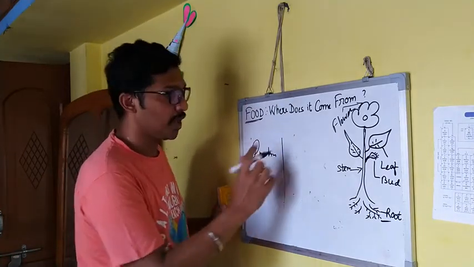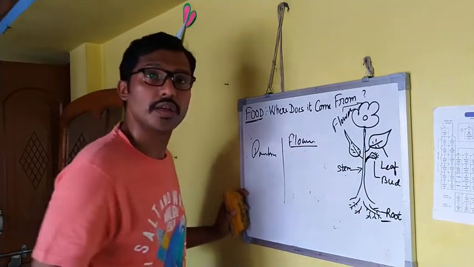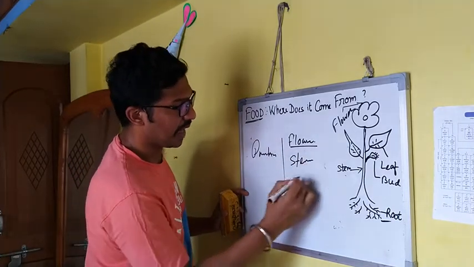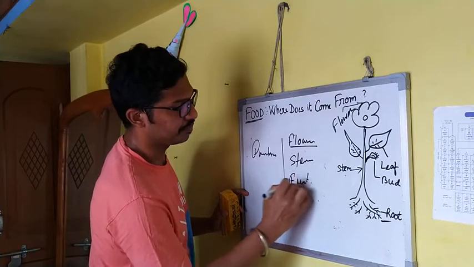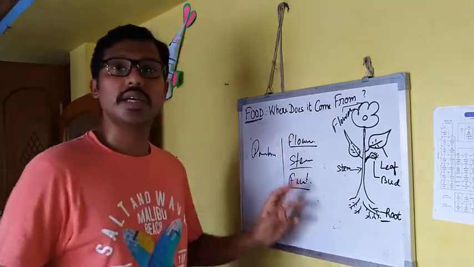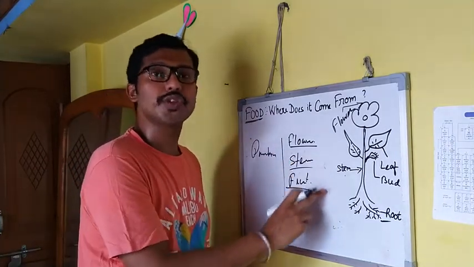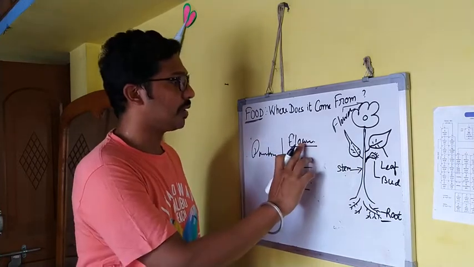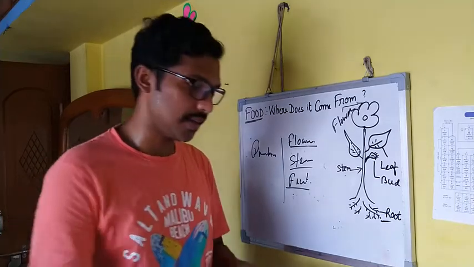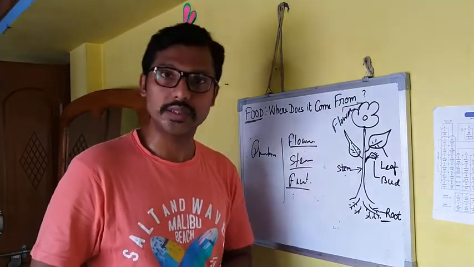We use the flower to eat. We use the stem and fruit. So you can see, with the example of pumpkin, we take various parts of these plants: flower, stem and fruit. Now you understand what parts of plants we eat.